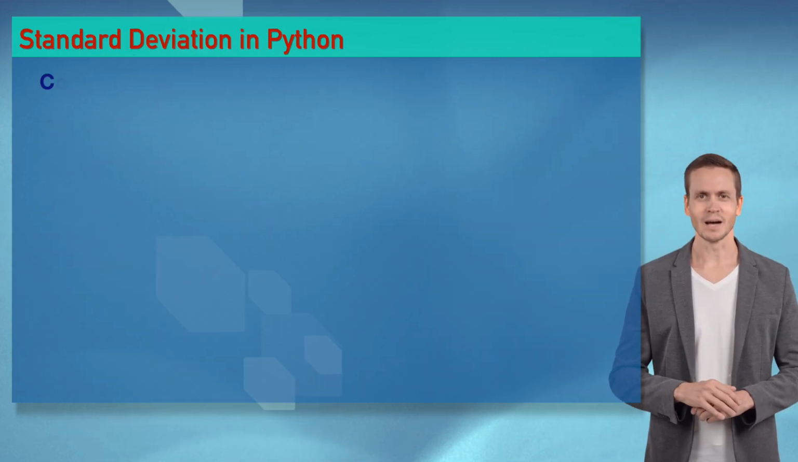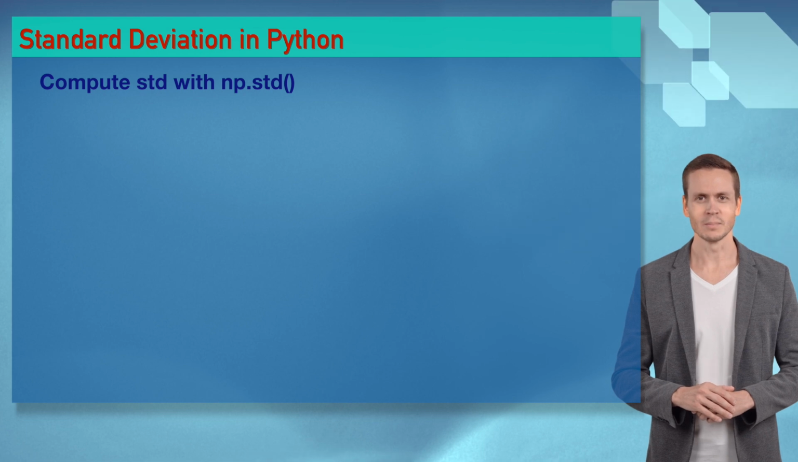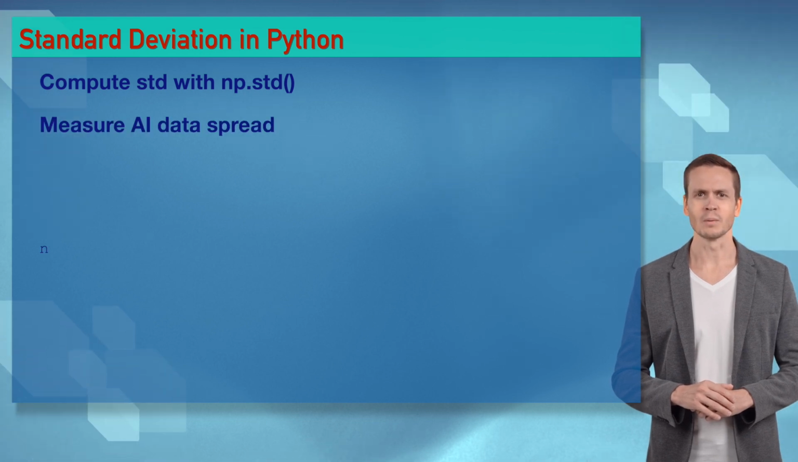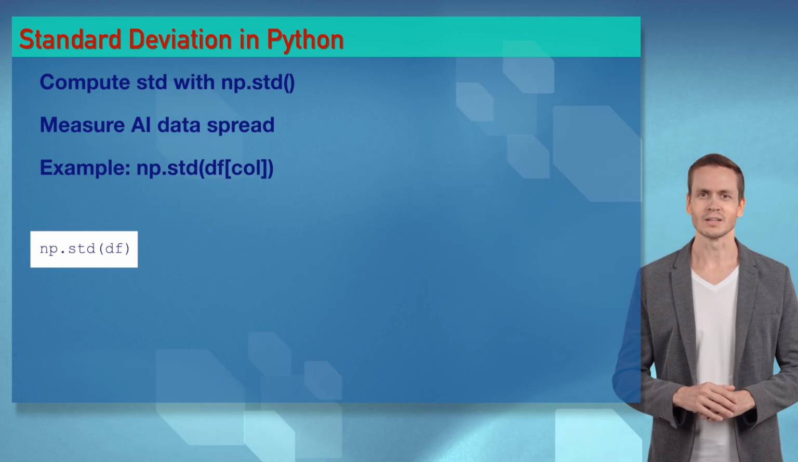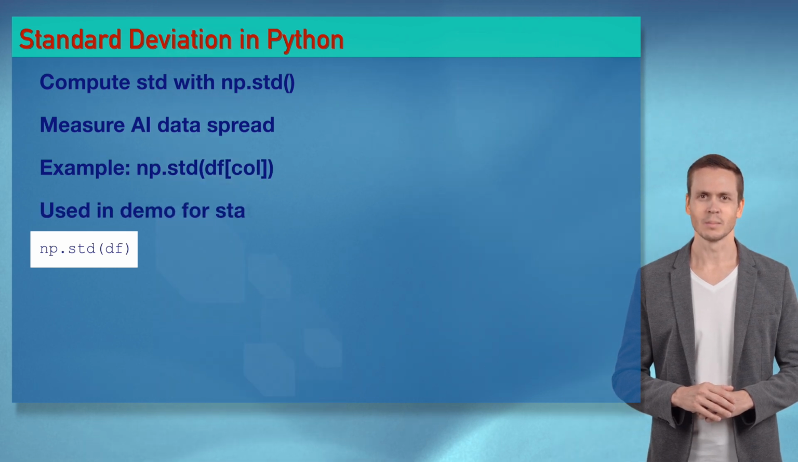Wizards, np.std(df) computes standard deviation like a hot spread for Sophia, measuring AI data variability. It's a STD party. Let's drop this code beat.